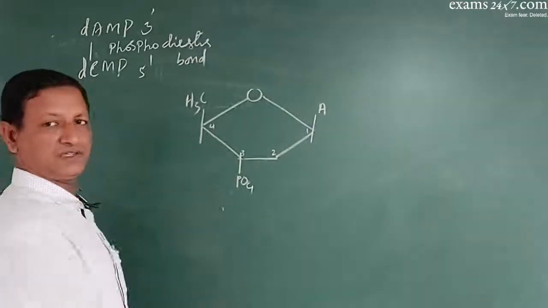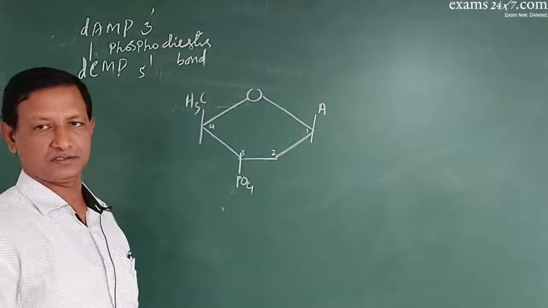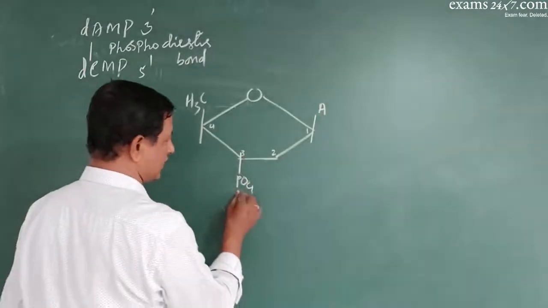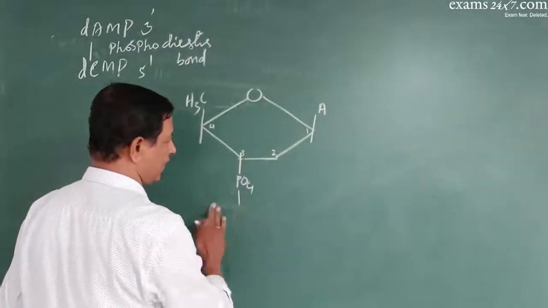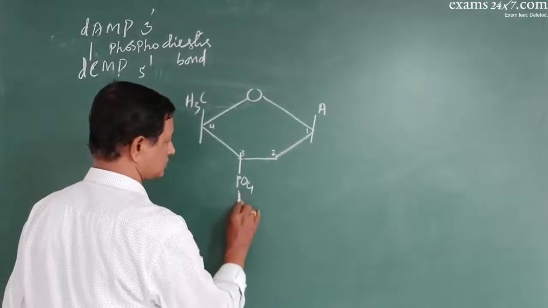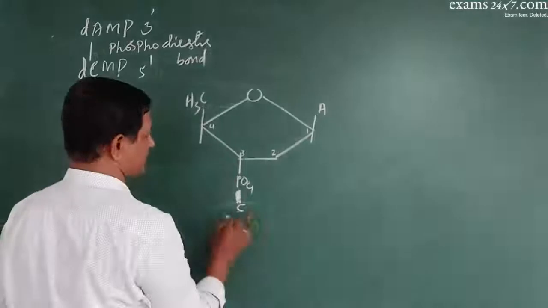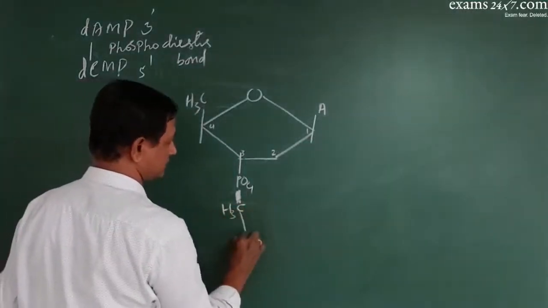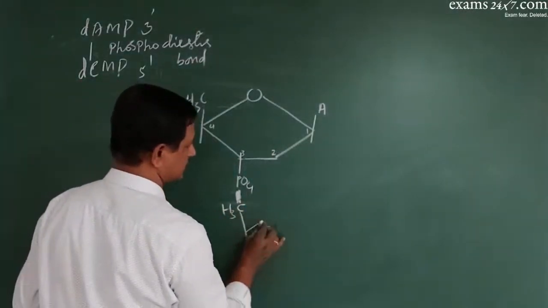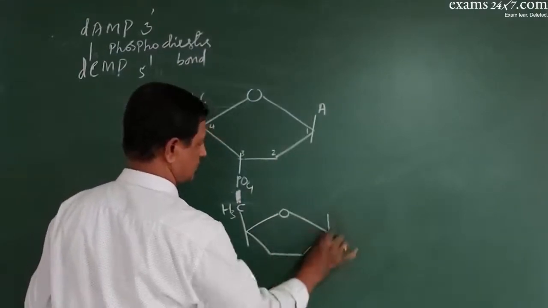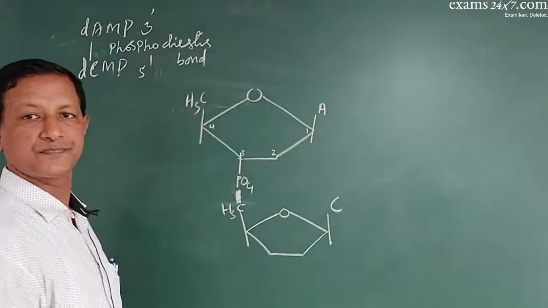Now this combines with another nucleotide by a 3'-5' linkage. Now this is the bond. This is the fifth carbon atom, right? Look at this.